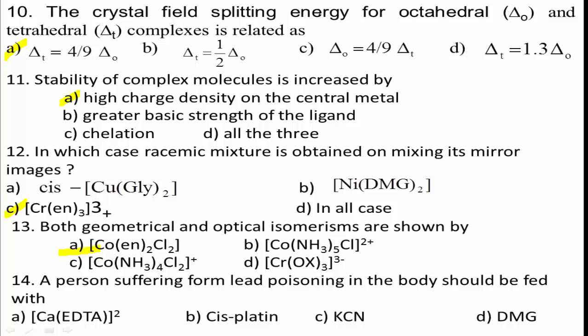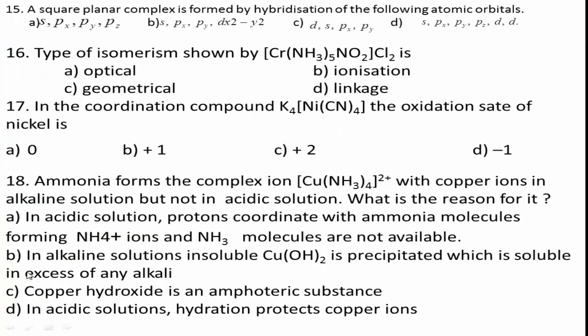Therefore, EDTA containing complex means option A is the right answer for this question. Next, question number 15. A square planar complex is formed by hybridization of the following atomic orbitals.